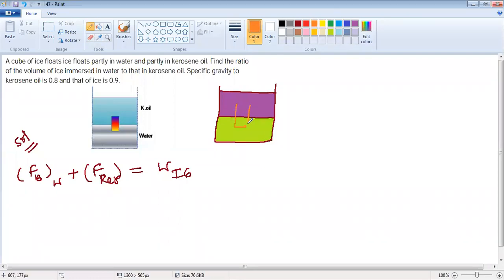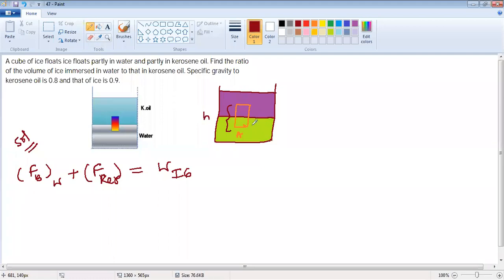Now let us take this as an ice cube here. The area of cross section is the same here. Let us take the total height as h.